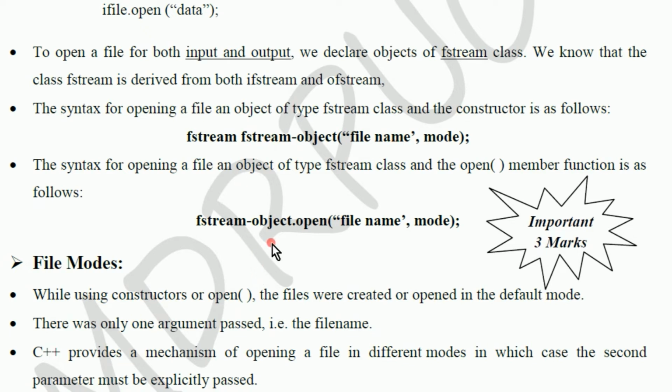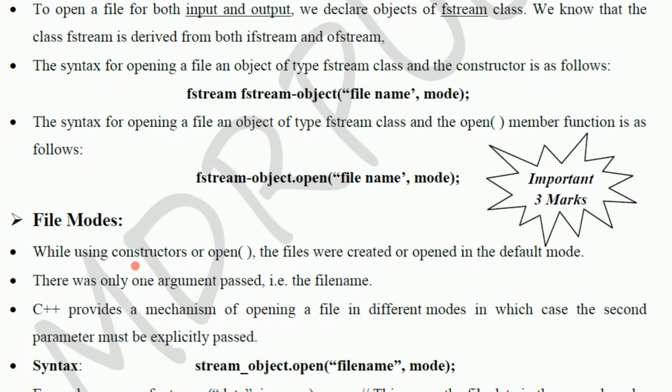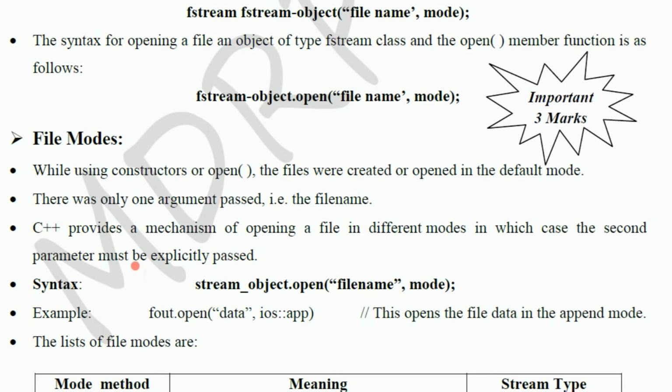Maybe by taking fstream object dot open, file name, comma, we can specify the mode for which operation we are opening, because fstream can be used for input operation and output operation. Then we have to specify the mode of operations. Now we will see what those file modes are. It is an important question; sometimes they ask what are the file modes.